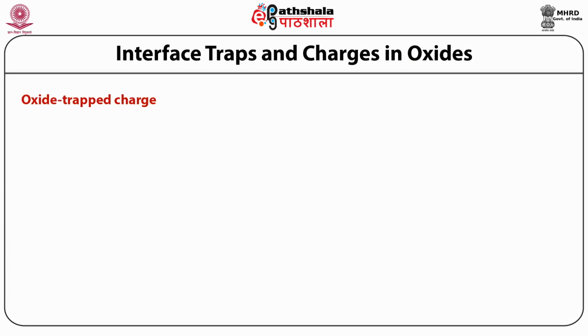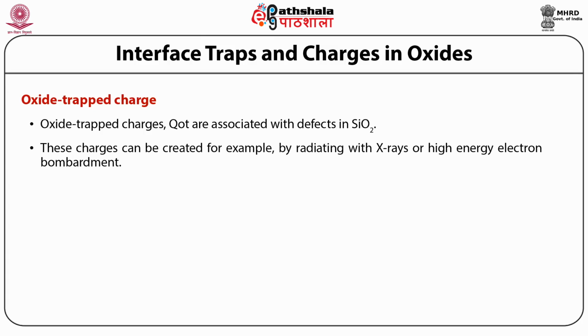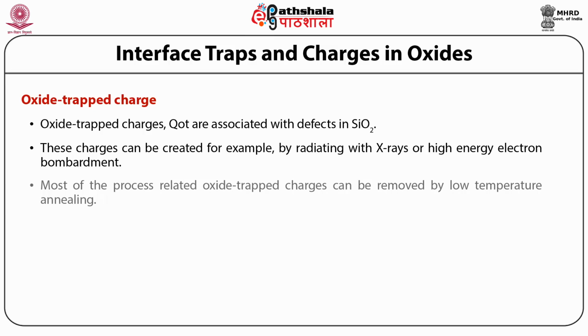Oxide trapped charge. Oxide trapped charges QOT are associated with the defects in SiO2. These charges can be created, for example, by radiating with X-rays or high energy electron bombardment. Most of the process related oxide trapped charges can be removed by low temperature annealing.